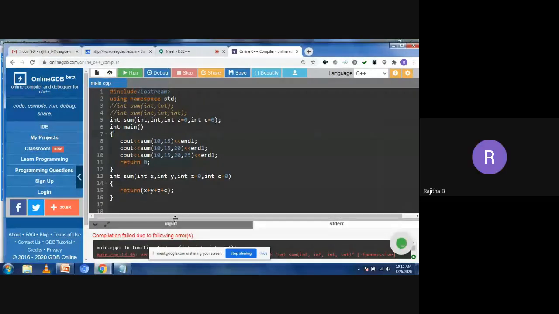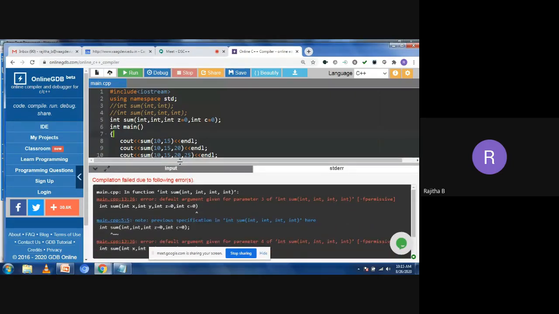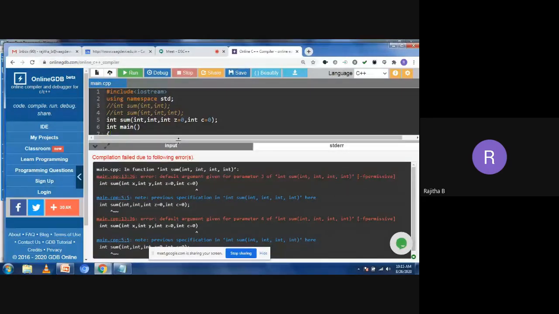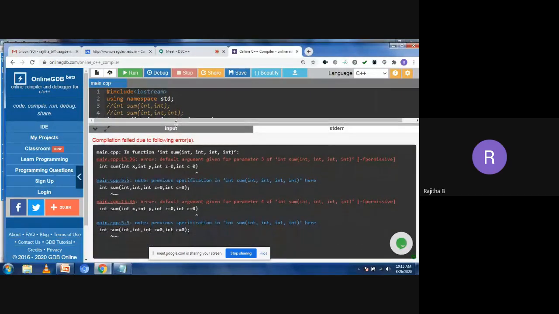For a function definition, don't use a semicolon. For a function declaration, we have to use the semicolon, not in the function definition. So ma'am, that's not the error here. The number of parameters is confusing that. So how to take the parameters here? Sum c equal to 0, and here we have the parameters. Yes, it's correct.